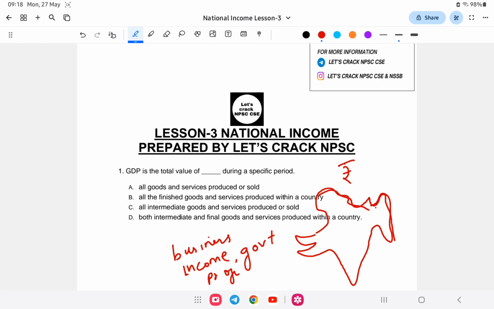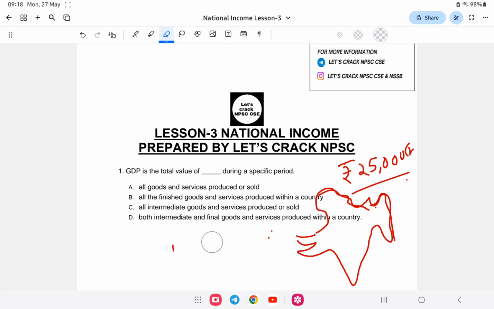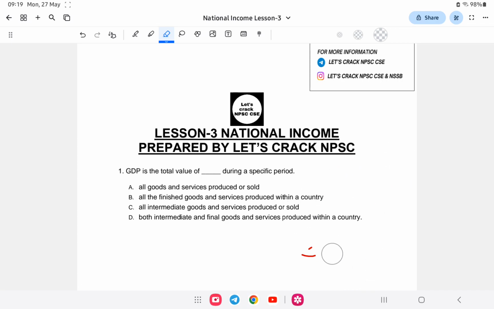For example, a company earns 25,000 crore in a financial year within the country. A US company's income is separate, but income generated locally in India is all calculated in the gross domestic product.